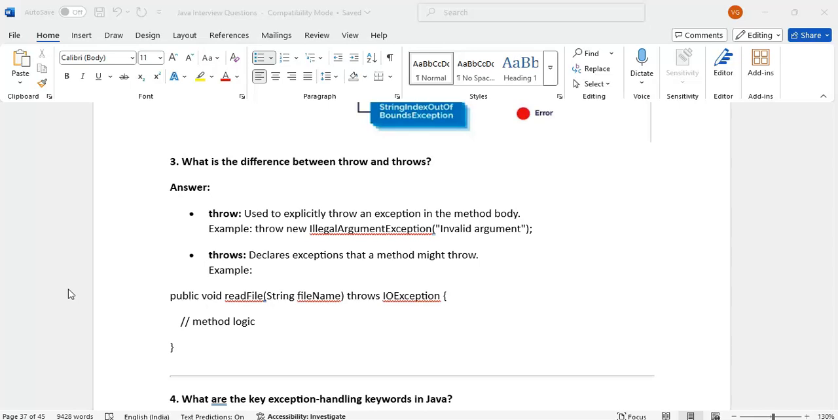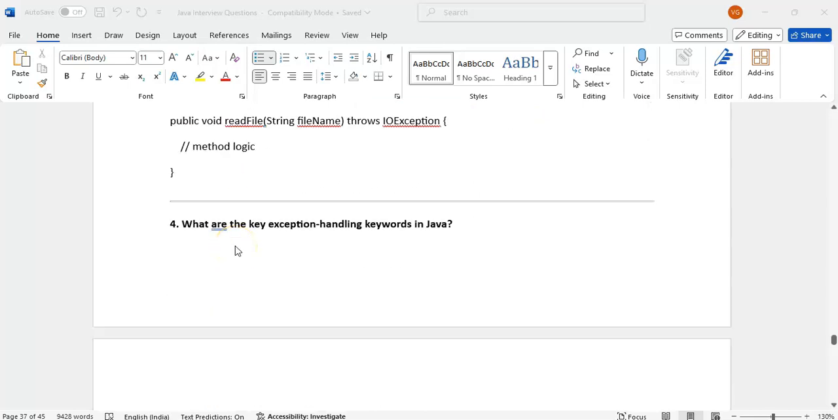Throws we can use in the declaration section. In the method header, by using the throws keyword, we can write throws IOException. Any number of exceptions we can have, comma separated. Throws we will use at the method header. By using throw, we can throw an exception explicitly anywhere in the code.